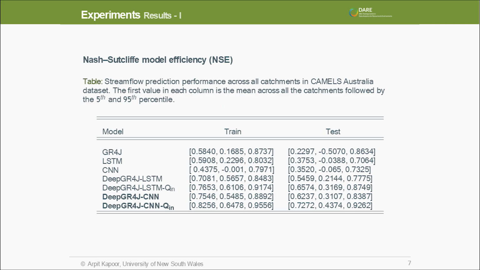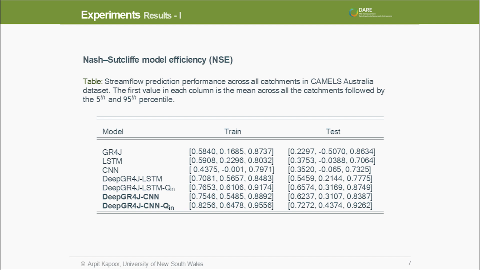We evaluated this model on the CAMELS Australia dataset, which is a large collection of hydrometeorological data from over 200 catchments across Australia, covering a variety of catchments from arid to really flooded.